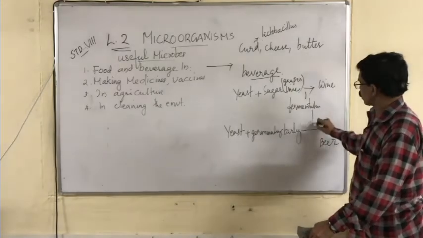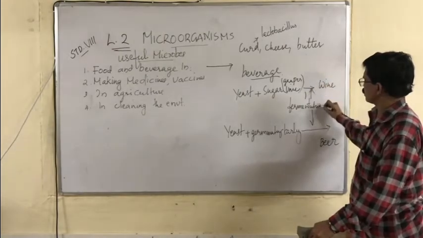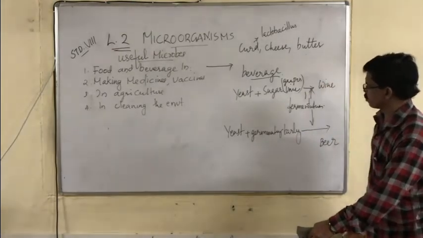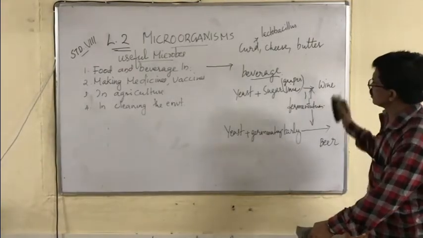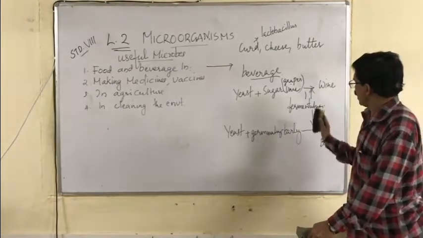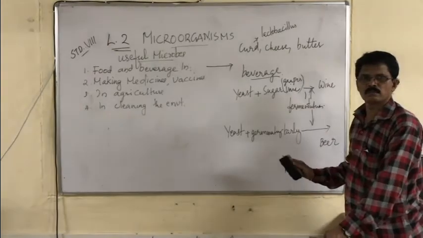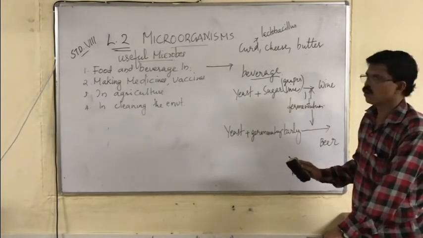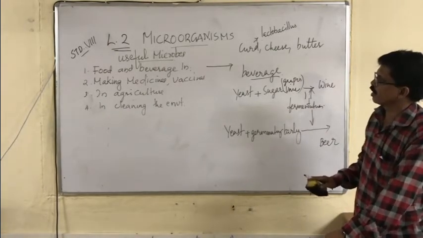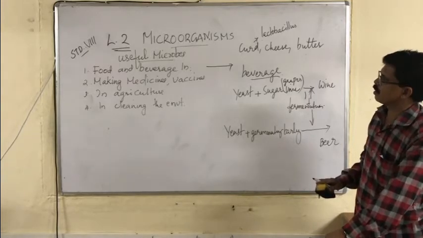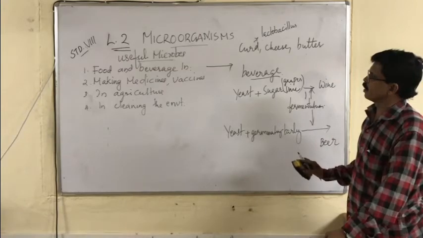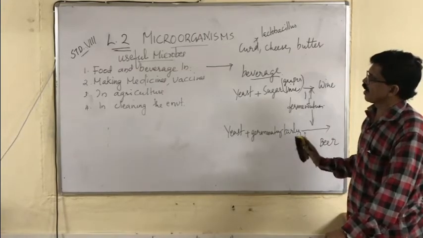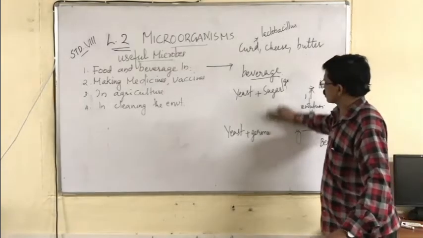All this process we call fermentation. So in beverage industries, yeast is used for making wine and beer. These are the general uses of microbes in food and beverage industries.